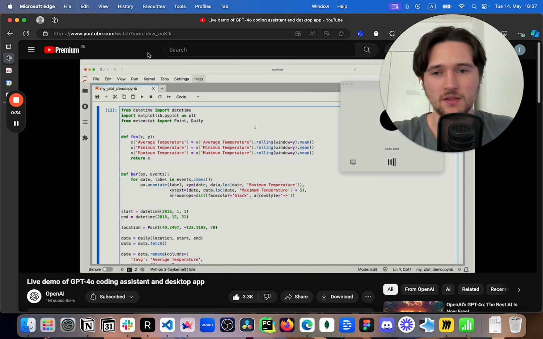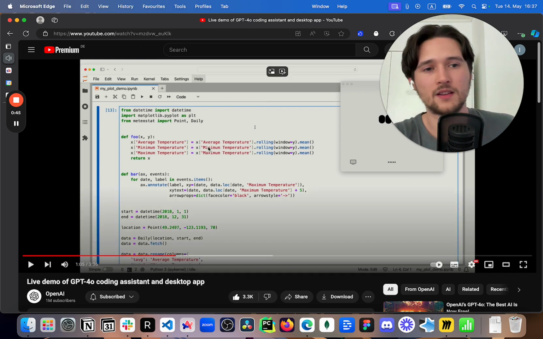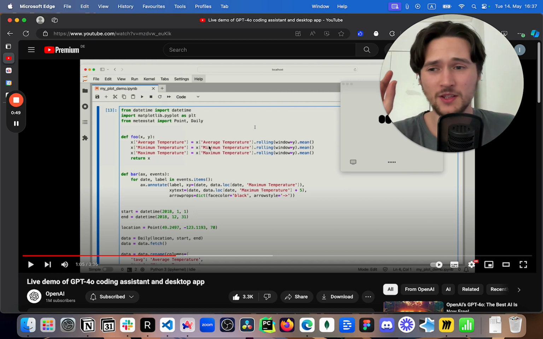Just Control-C, Control-V. So I just shared some code with you. Could you give me a really brief one-sentence description of what's going on in the code? "This code fetches daily weather data for a specific location." And then it goes and explains what's going on with the code. We don't care about that, but you see the latency, how quick the response is.